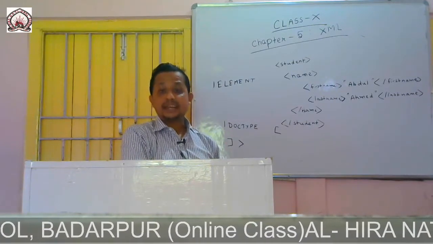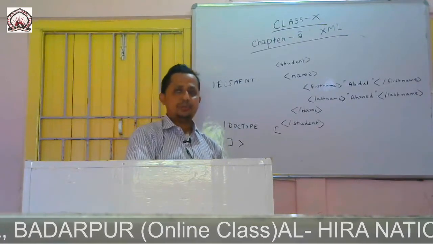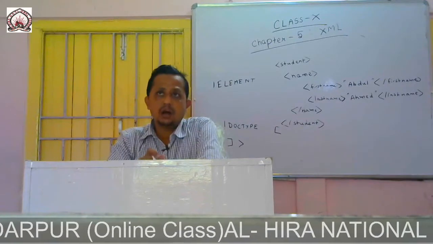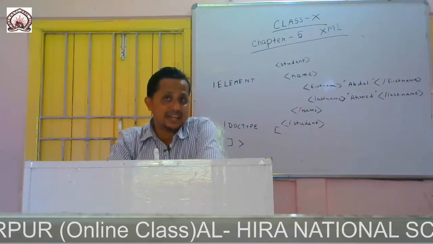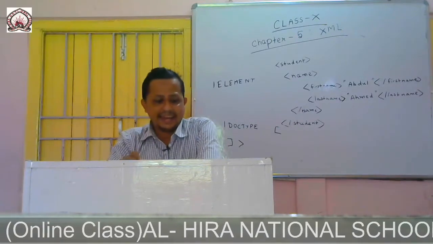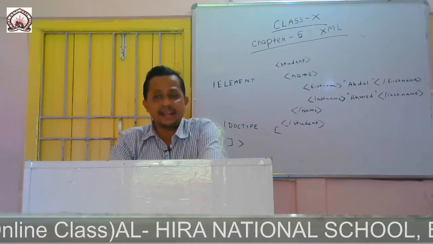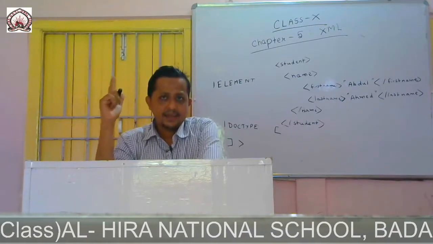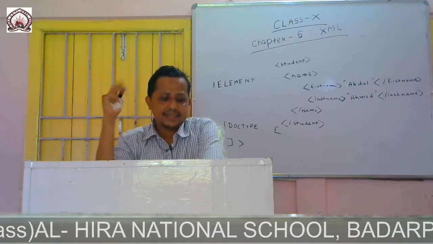Now how can you declare the child elements? So basically there are four types. Number one is empty, then any, then mixed content, and then child elements.